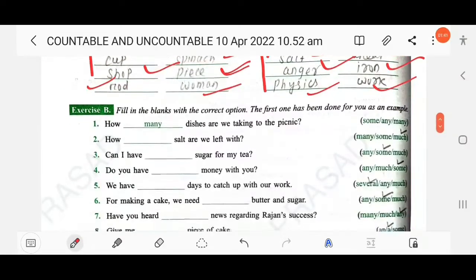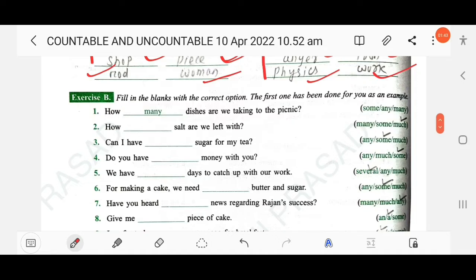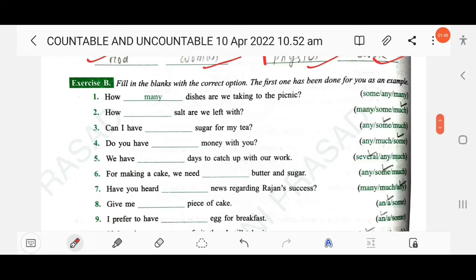Next, fill in the blanks with the correct option. The first one has been done for you as an example. How many dishes are we taking to the picnic? Dishes is plural, so you have to use many. Next, how much salt are we left with? Salt is an uncountable noun, so we use much for uncountable and many for countable nouns. So you have to use much.